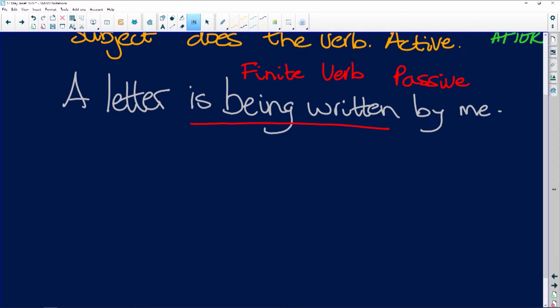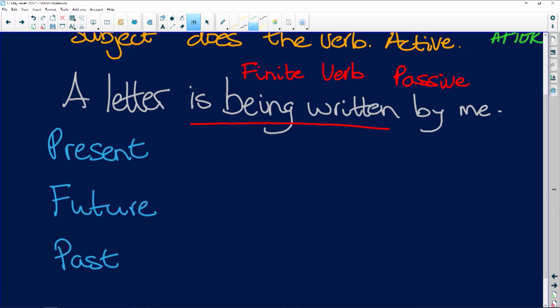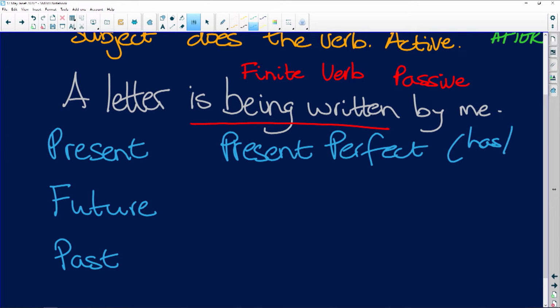So if we just look at our tenses, we have the present tense, the future tense, and the past tense. But we also have perfective tenses. So we have the present perfect, which has or have plus the verb. We have the future perfect.